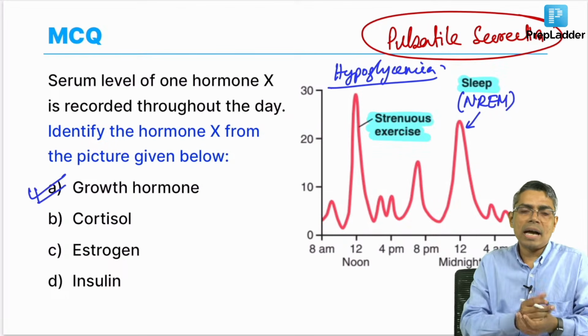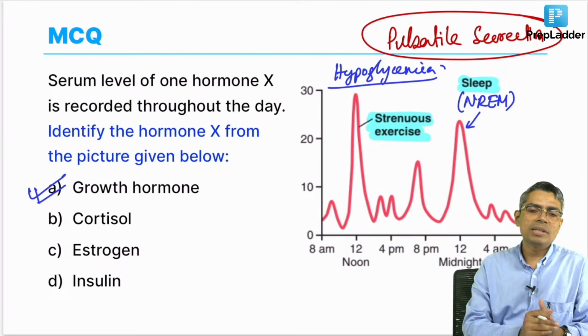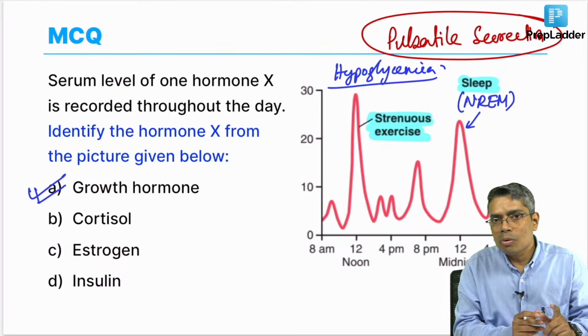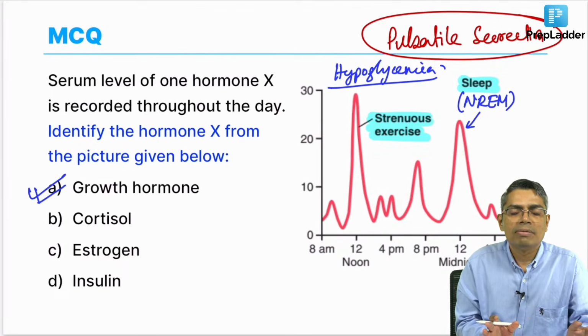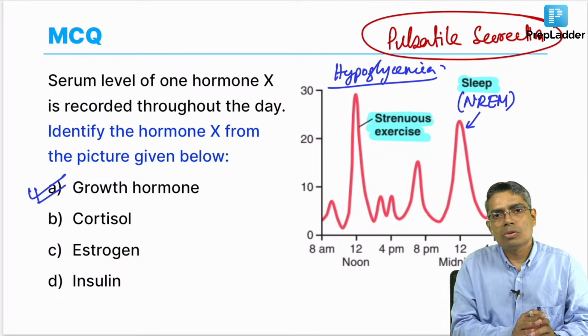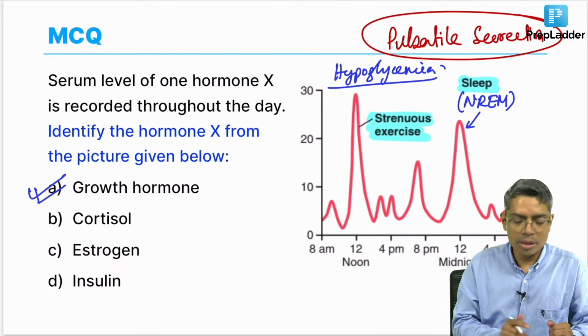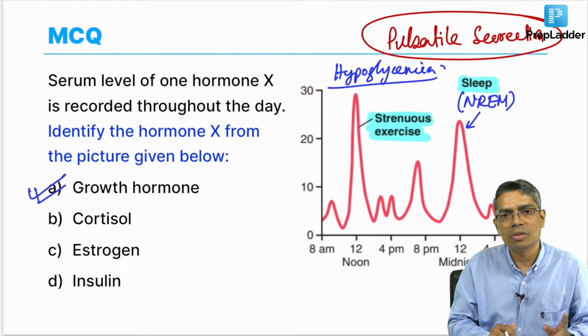But we say that first you give a glucose load to the acromegaly patient, 75 gram glucose, and then after giving the glucose load you measure the growth hormone. If the glucose load is suppressing the growth hormone level, then it is a normal phenomenon, but if that glucose load is not suppressing the growth hormone level, then it is acromegaly, because just now I told you that hypoglycemia is a stimulus for growth hormone secretion.